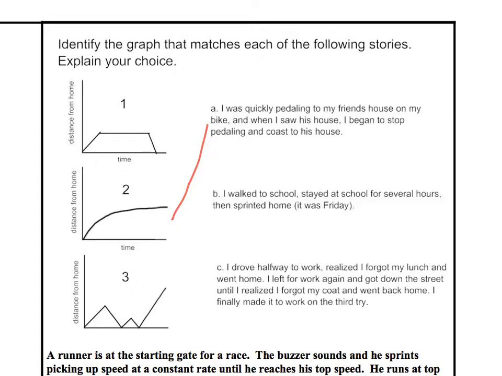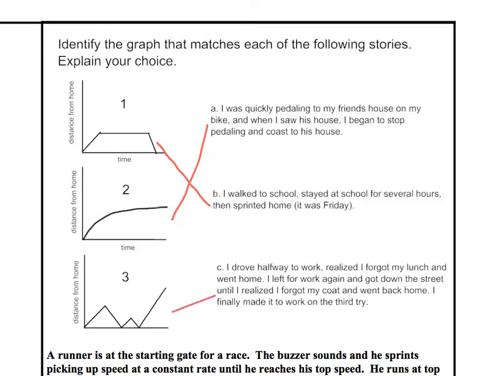Let's do the next one. I walked to school, stayed at school for several hours, and then sprinted home. So walked would be less steep. Sprinting would be a really steep line. Which one is that? 1. It'd be 1 because he's walking, so it's less steep. He's staying at school. When he stays at school, it's a flat line. And then this one is steeper because he's going back home.